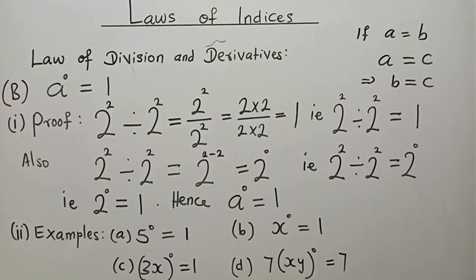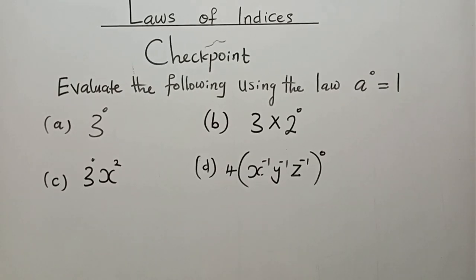Now, find out if you can tackle the following. And here comes the checkpoint. It says, evaluate the following using the law a raised to the power 0 is equal to 1. The first one is 3 to the power 0. Second, as number B, is 3 times 2 to the power 0. Number C is 3 to the power 0, x to the power 2. Number D is 4 bracket x to the power minus 1, y to the power minus 1, z to the power minus 1, all to the power 0.